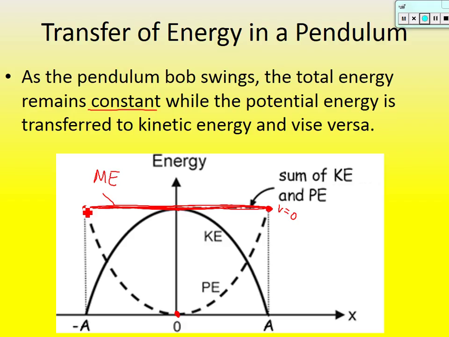Another thing, if we go back to that equation, mechanical energy is equal to potential energy plus kinetic energy. So if this is my potential and this is my kinetic, what do I get if I add them together right here? Well, you should get this right here. Let's do it again.